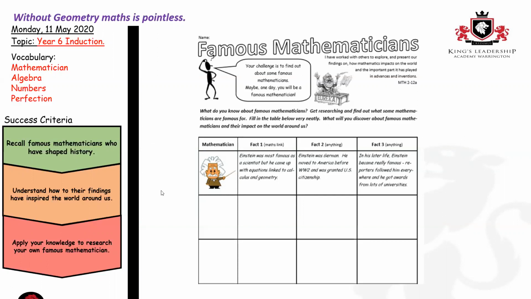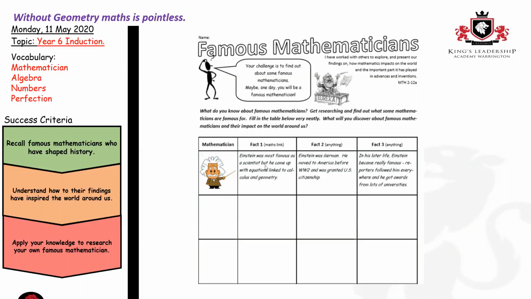I've put a little example here, just so you can see what it's going to look like when you do it yourself. First of all, I've got my little mathematician. Can everybody see him? His name is Einstein. Hopefully you've all heard of Einstein before. I'm happy for you to do a little drawing of your famous mathematician if you'd like to. If you'd like to just write their name, that's fine, but you do need to write their name somewhere on your sheet.